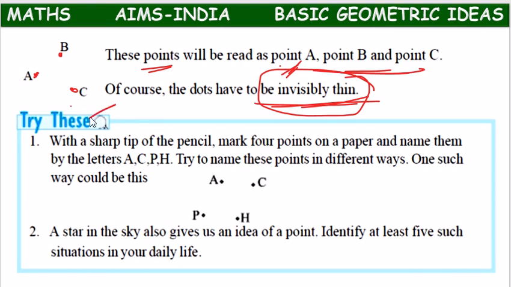Next, children, there is one activity. With the sharp tip of a pencil, mark 4 points on a paper and name them with the letters A, C, P, H. Try to name these points in different ways.